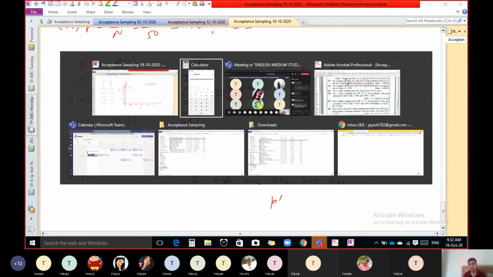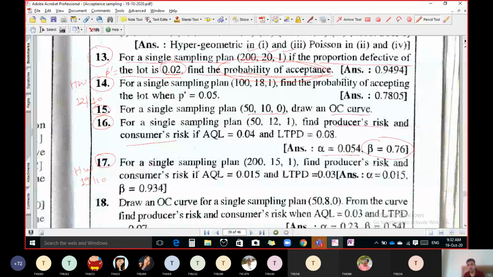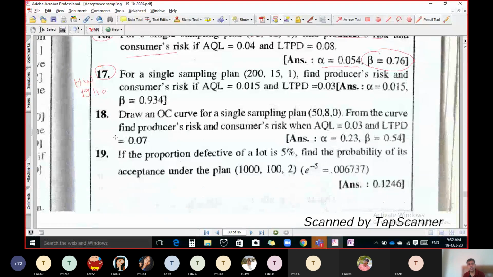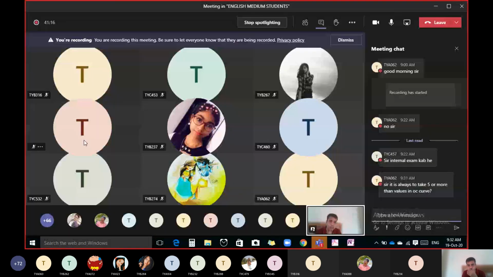Do the remaining work as homework, and also do question number 18, sorry 18, not 19. Consider 18 as homework. So this is enough for today. Now you can ask your doubts if you have any. Yes, we always have to take 5 or more than 5 values to draw the OC curve. Yes, minimum 5 values desired.